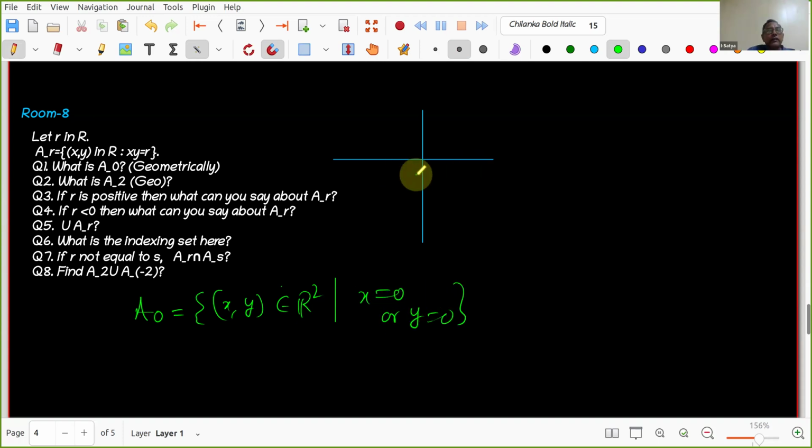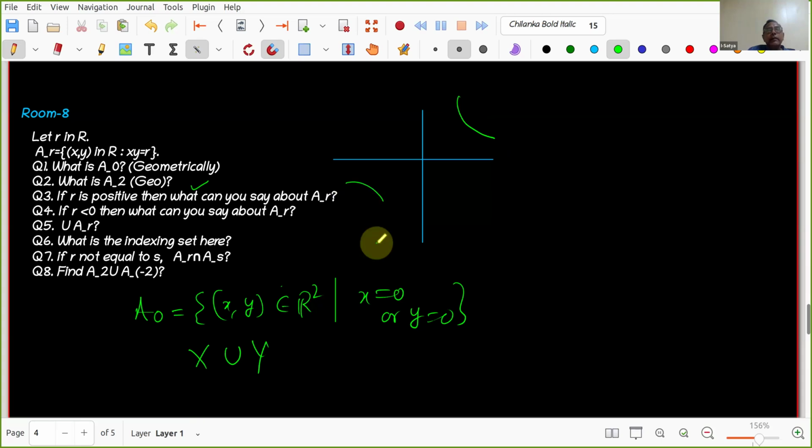Geometrically, what is that? Sir, x-axis or y-axis. Correct. So it is x-axis union y-axis. Earlier problem, right? Okay, good. So that is done. What is A2? It will be a rectangular hyperbola, the set of x, y belonging to R2 with xy equals 2. Right. So where to draw those rectangular hyperbolas? Which quadrant do I have to draw them? First and third. Very good.